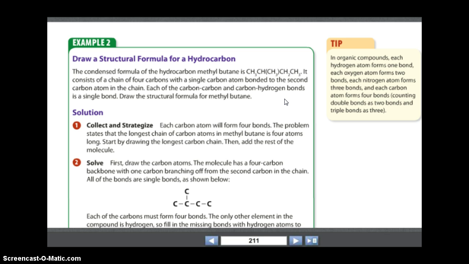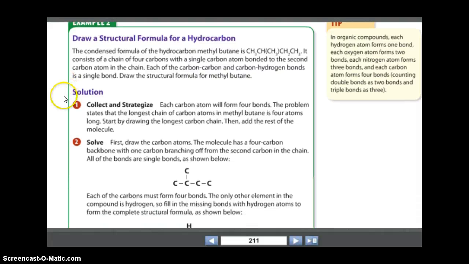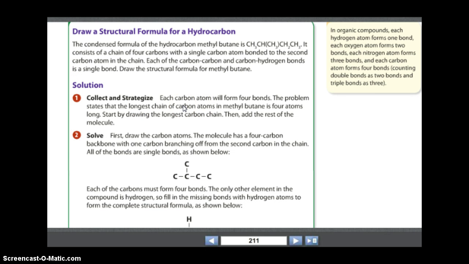Well, all carbons get 4, and hydrogens can only make how many bonds? 1. It consists of a chain of 4 carbons with a single carbon atom bonded to the second carbon atom in the chain. Each of the carbon-carbon and carbon-hydrogen bonds is a single bond. Draw the structural formula for methyl butane. So, each carbon atom will form 4 bonds.